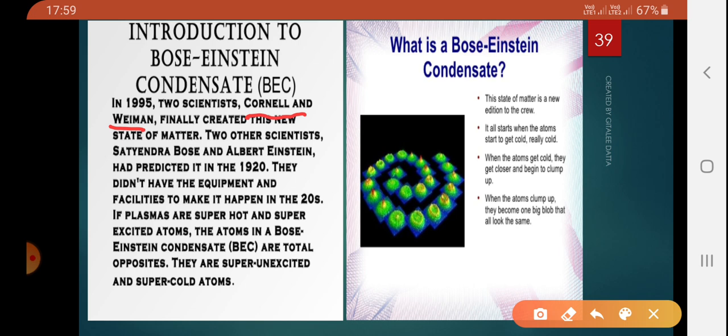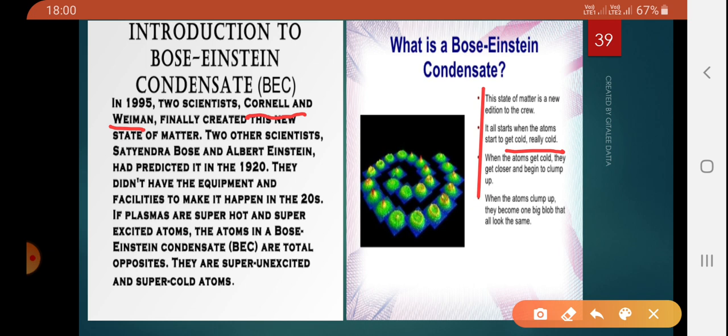It all starts when the atoms start to get cold. You can see here, when atoms are really cold, they get closer. When they are cooled down to extremely low temperatures, they come closer and begin to form a clump. When the atoms clump up, they become one big blob where all of them look the same.